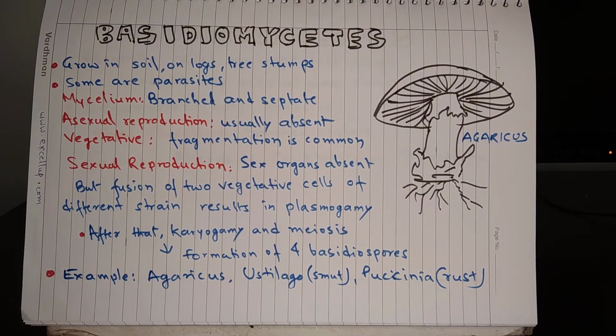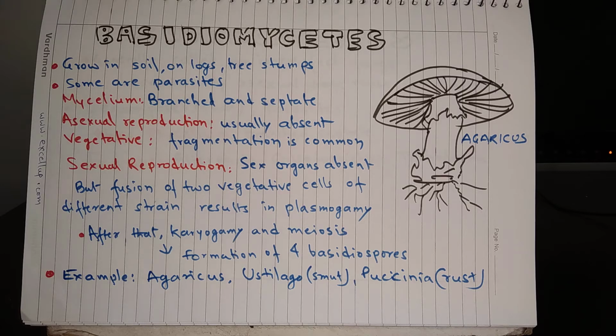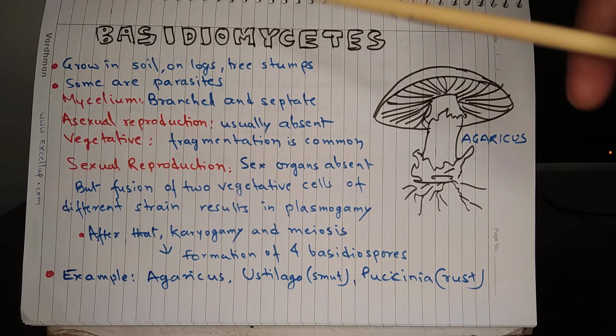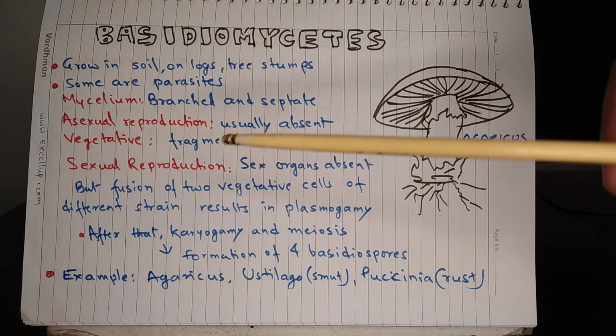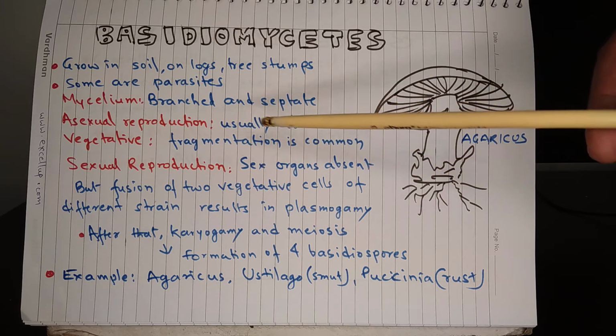Basidiomycetes. These fungi grow in soil, on logs, on tree stumps. Some of them are parasites. Mycelium is branched and septate. Asexual reproduction is usually absent in Basidiomycetes, but vegetative propagation is seen, which happens by fragmentation.